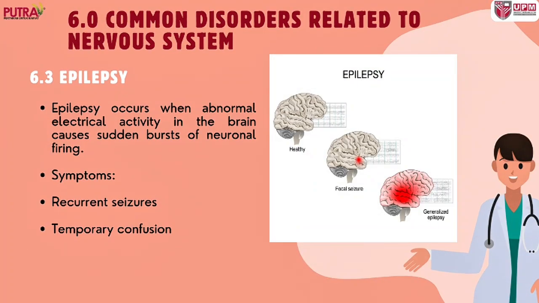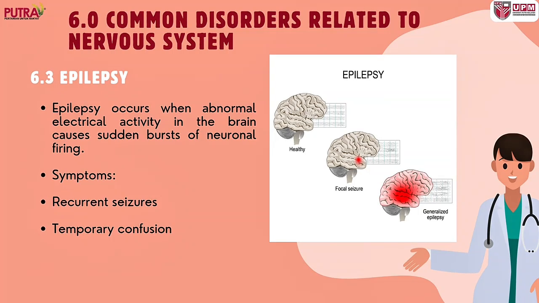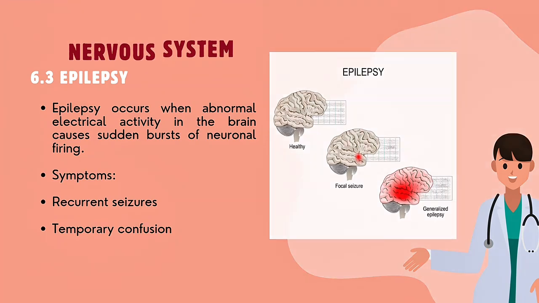After that, epilepsy. Epilepsy occurs when abnormal electrical activity in the brain causes sudden bursts of neuron firing. This leads to recurrent seizures and temporary confusion.